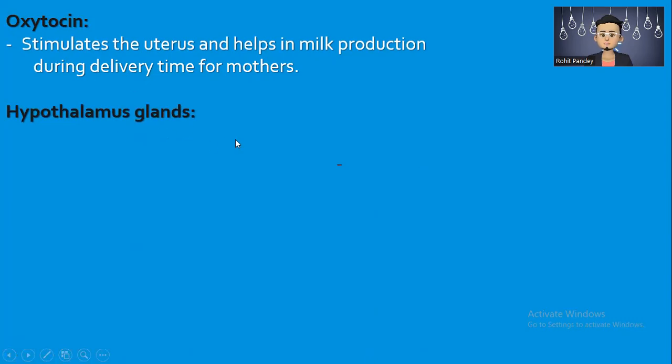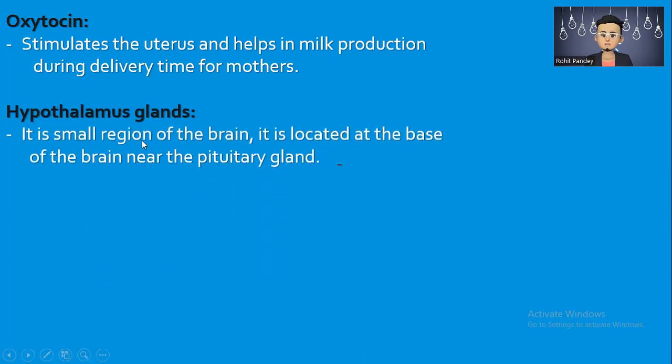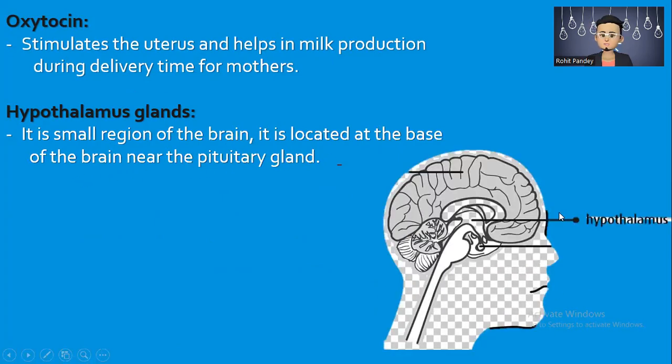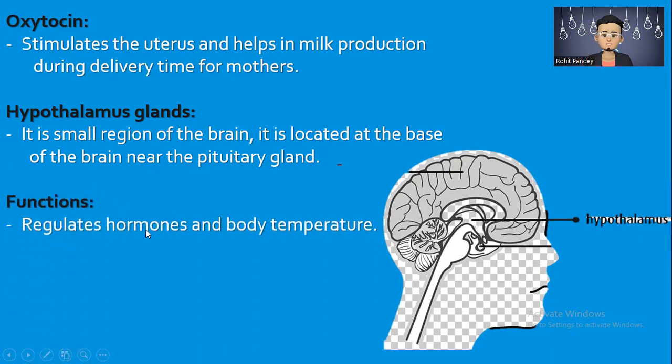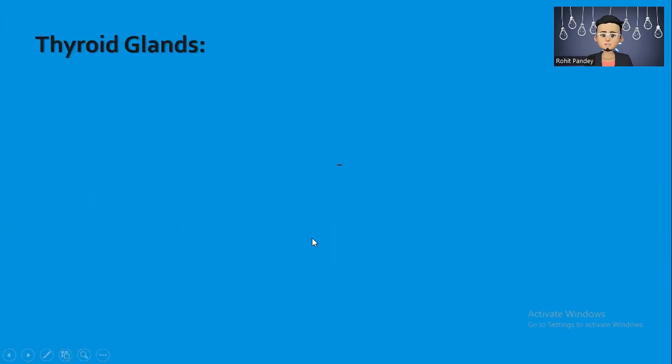Hypothalamus gland, it is a small region of the brain. I already showed you this in the picture as well. It is located at the base of the brain near the pituitary gland. Here you can see that part is called the hypothalamus. Function of hypothalamus: regulate hormones and body temperature.